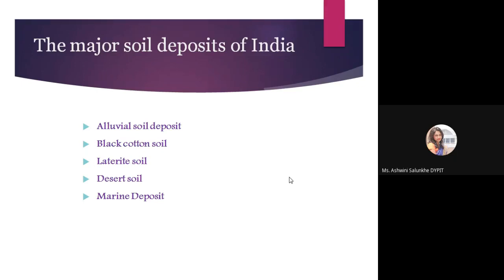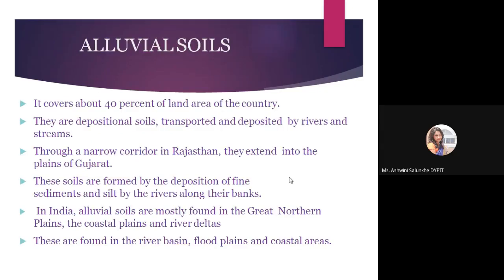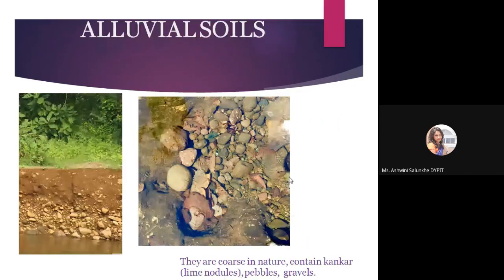Now first here is the alluvial deposit. In a large part of India it is covered. The thickness of this deposit is sometimes over 100 meters, and it has alternating layers of sand, silt, and clay.